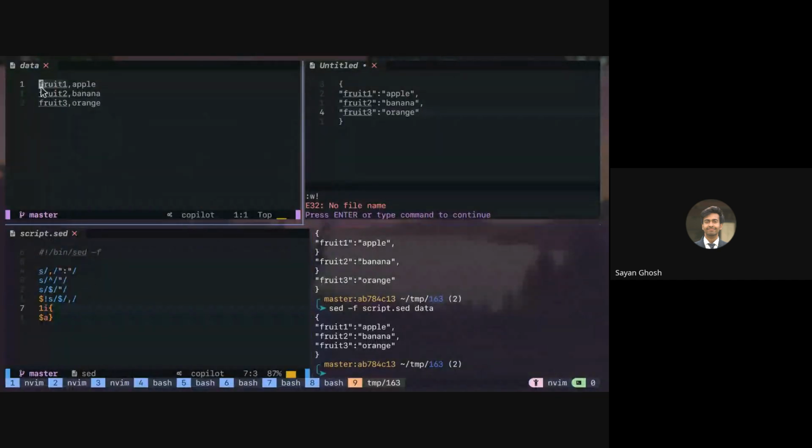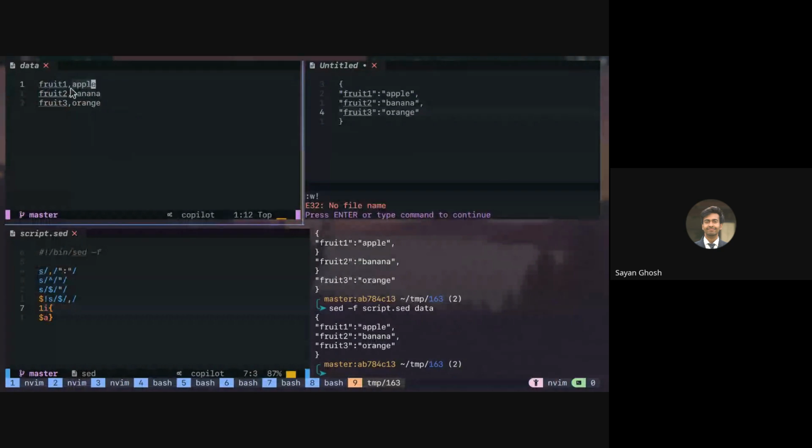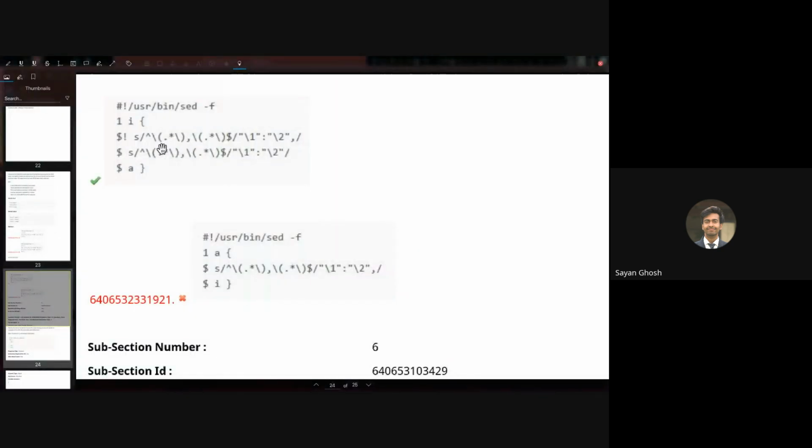Why are we doing this dot star again and again? So dot star means any character any number of times. So we are searching for any character any number of times followed by a comma, and then any character any number of times. The key is matched by the first dot star, and the value is matched by the second dot star, and in between them we have the comma. Then we group the key and the value using round brackets, so that in the replacement we can refer back to them. Got it. Okay, let's move on.